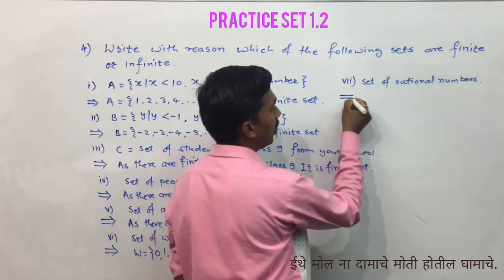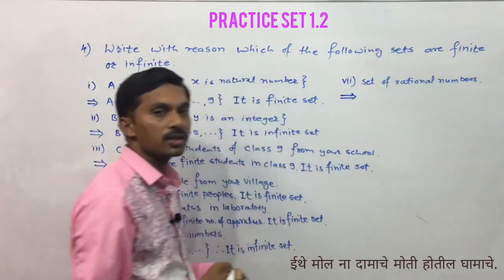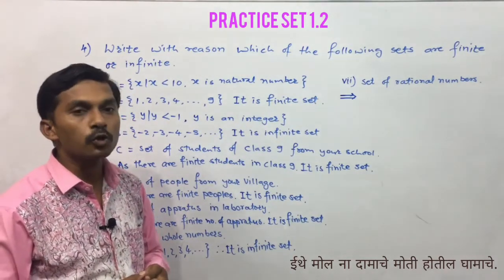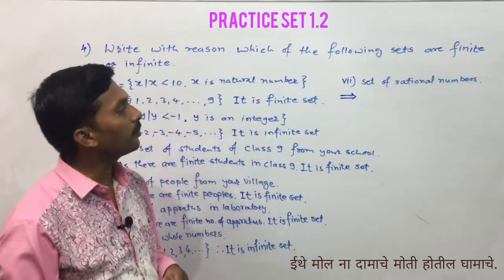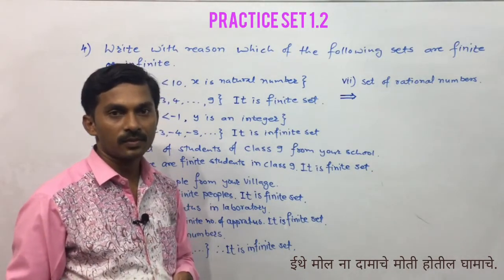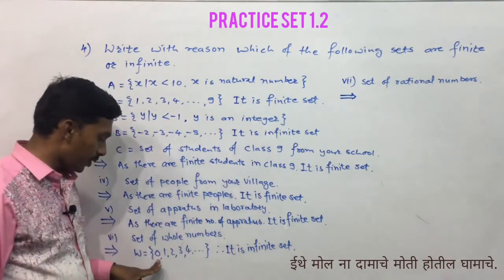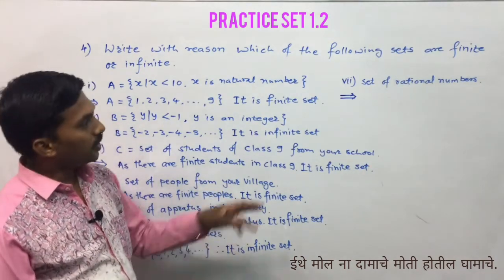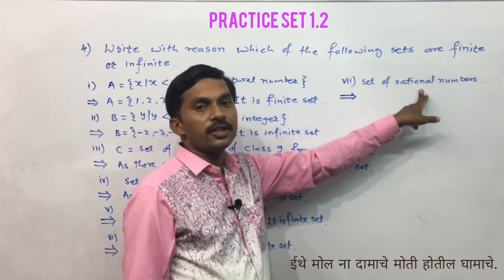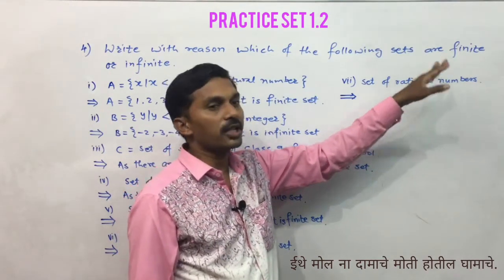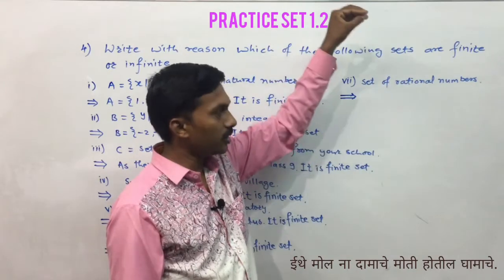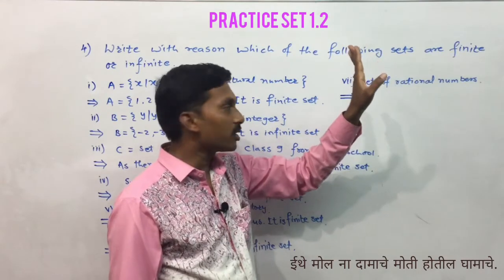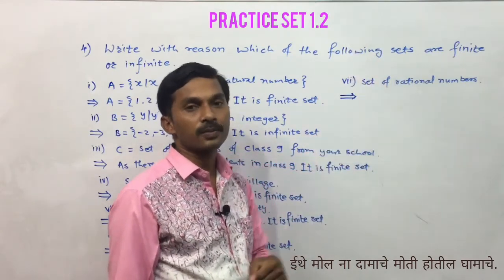Again we are unable to write the set of rational numbers because we don't know from where the rational numbers start and from where they end. We know from where the whole numbers start, we know from where the natural numbers start, but for the rational numbers we don't know where they start or where they are going to end. They are not going to end, they are infinite rational numbers. But the starting of the rational numbers also we don't know.